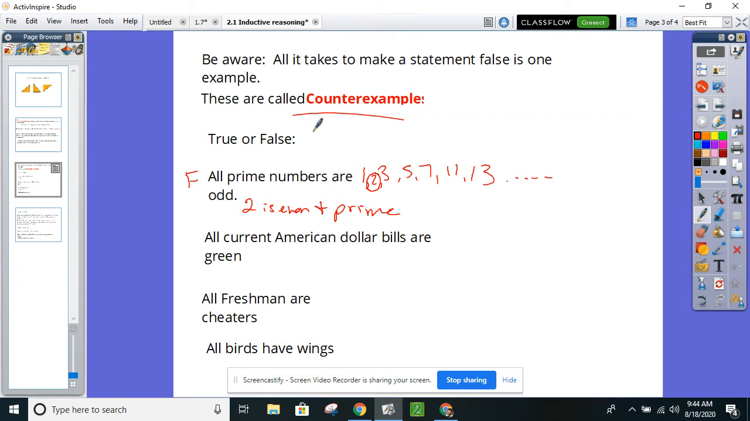So as you're going through your homework, I'm going to ask you to write some counterexamples. You'll write it in the best sentence you can. All current American dollar bills are green or bluish. True, but there's one example of not. It's actually a false statement. Why? The $10 bill is what color, y'all? It's tan. It's kind of tannish looking, brownish, tannish.